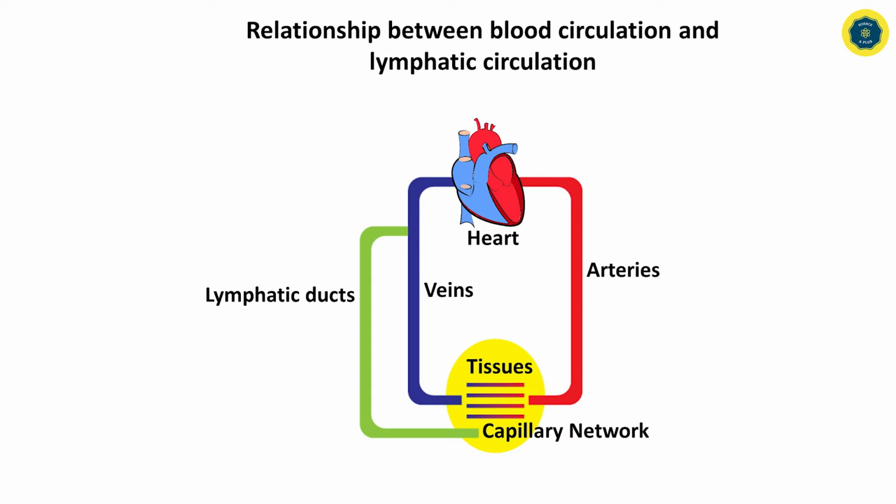Lymph is transported inside the lymphatic ducts. Then we know the deoxygenated blood goes to the heart by the veins and also lymphatic ducts are connected with the vein. All these materials go to the heart. This shows how lymphatic ducts connect with the blood circulation.